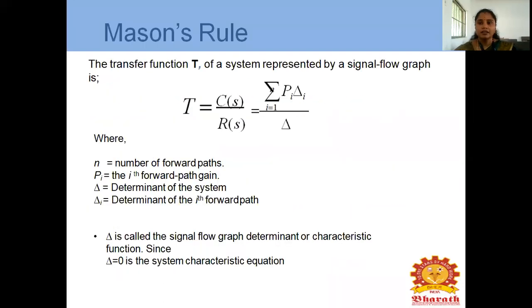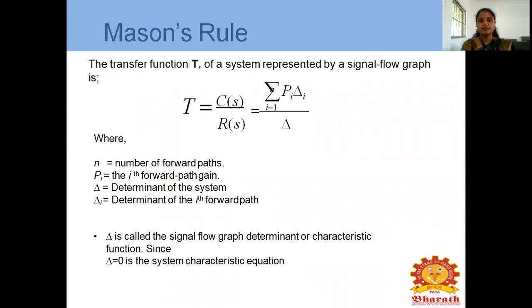Next, the signal flow graph using Mason's gain rule. The transfer function T of a system represented by a signal flow graph is T equal to C(s) divided by R(s). What is meant by transfer function? It's nothing but the output by input. So the output is represented as summation of Pi delta i divided by delta. What is meant by N? N is nothing but the number of forward paths.